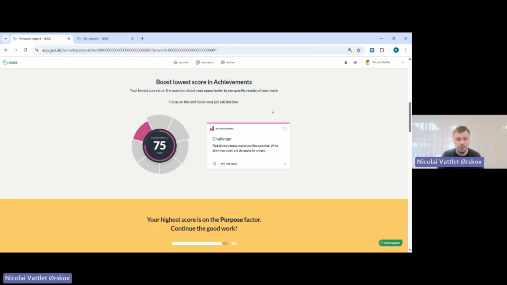Here, for instance, I will be presented with a little tool that I would be able to enter if I wanted to. So the platform will give me some information. So here, boost lowest score in achievements. And I have this because my lowest score is on the question about my opportunity to see specific results in my work. Focus on this and boost your job satisfaction. And then I have this little tool I can press here, and then I will enter this universe where I can have a focus on this.